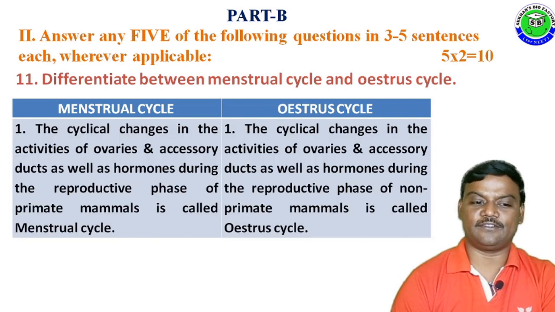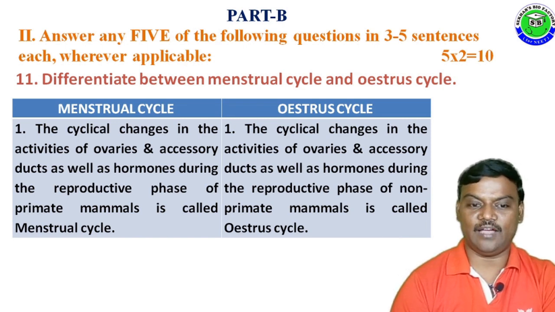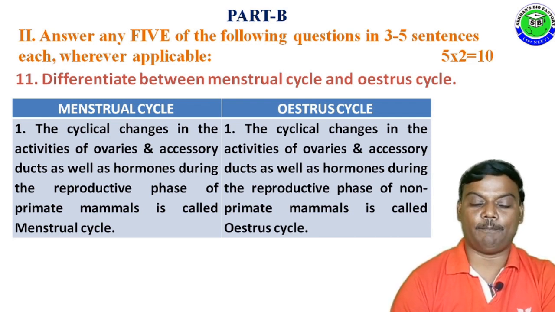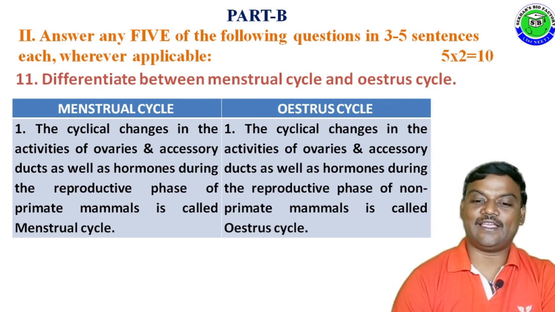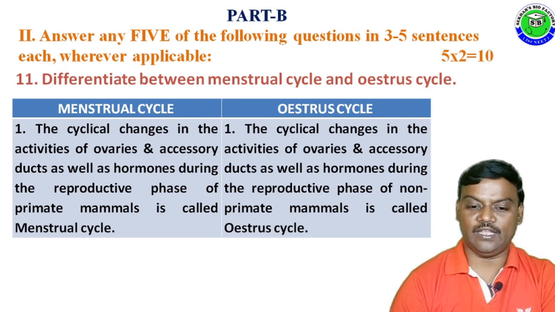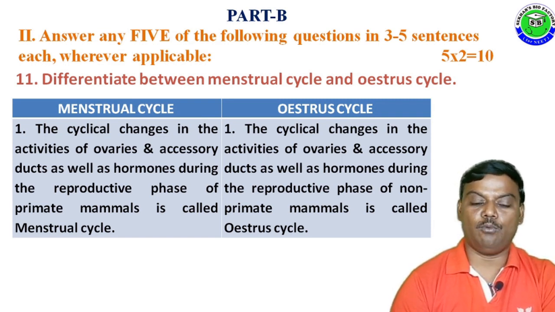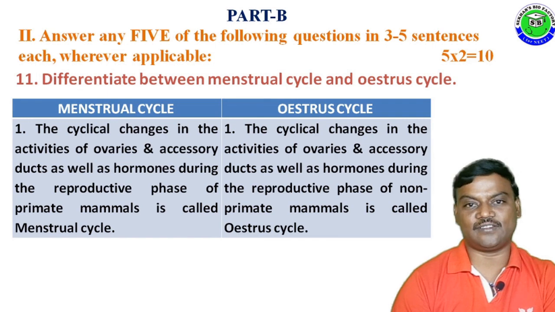The first difference, the cyclic changes in the activities of ovaries and accessory ducts as well as hormones during the reproductive phase of primate mammals is called menstrual cycle. And estrous cycle means the cyclic changes in the activities of ovaries and accessory ducts as well as hormones during the reproductive phase of non-primate mammals.